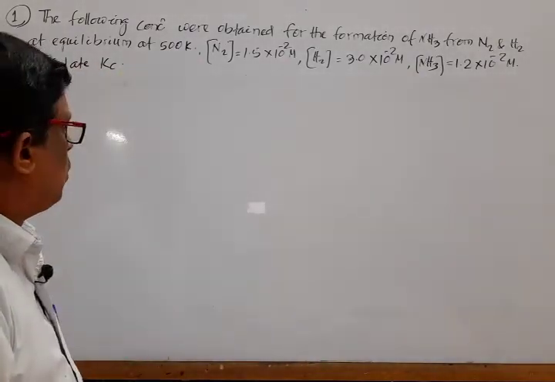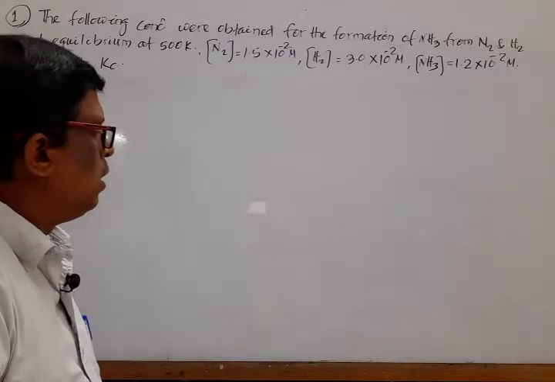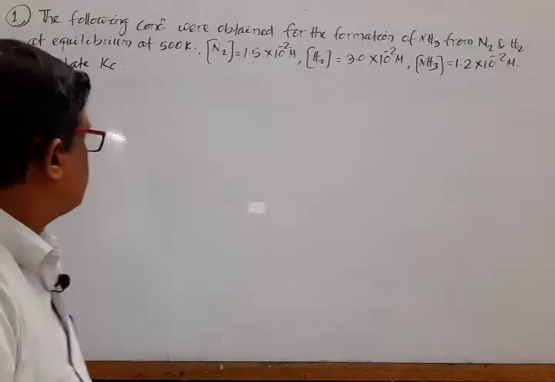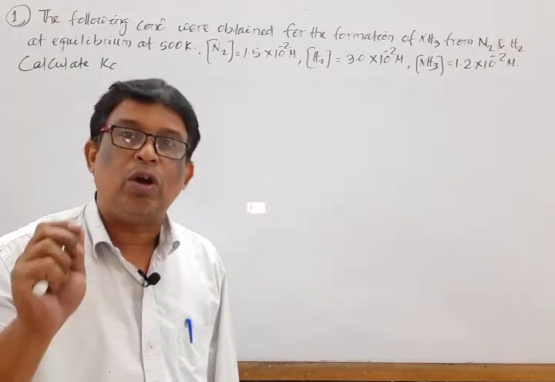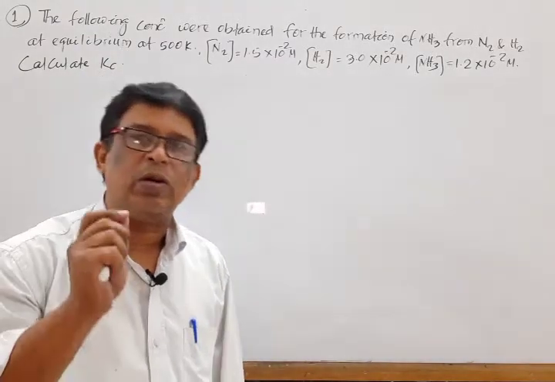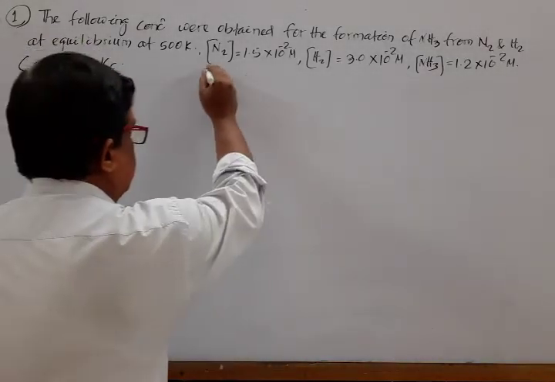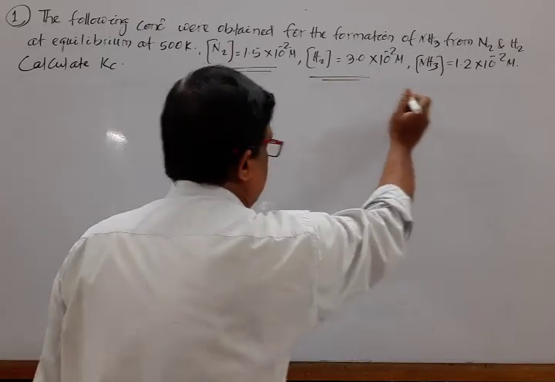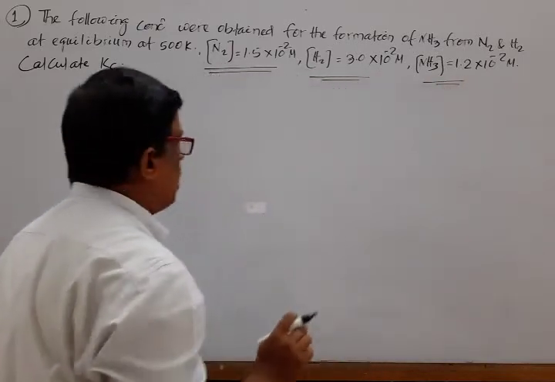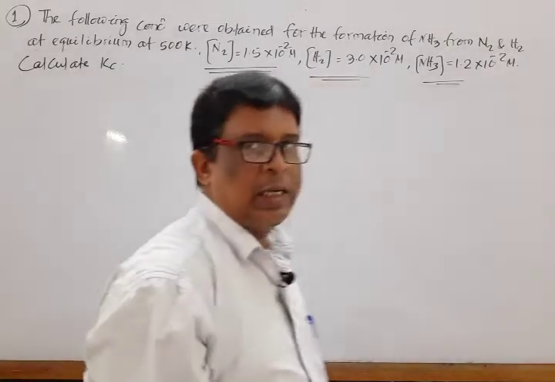The following concentrations were obtained for the formation of ammonia at equilibrium from nitrogen and hydrogen. In this question, instead of the number of moles, the direct concentration, the active mass, is given: the molar concentration of nitrogen, hydrogen and ammonia. Question: calculate the equilibrium constant Kc.